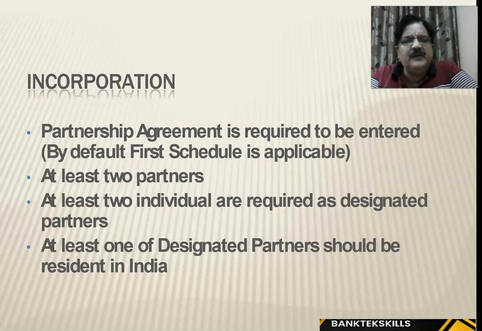In incorporation, a partnership agreement is required to be entered into, right? At least two partners, at least two individuals are required to be designated as partners. We call them designated partners. The designated partners do all the official work required for forming the LLP with the Registrar of Companies and all that. At least one of the designated partners should be resident in India. So one designated partner should be a resident Indian. So NRI can be there, but at least one should be Indian.